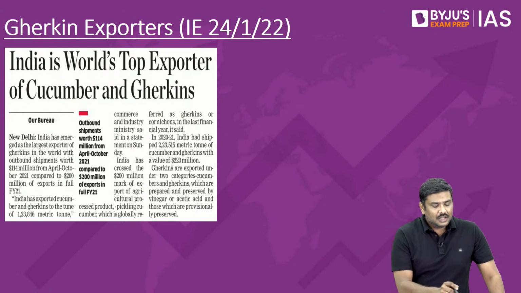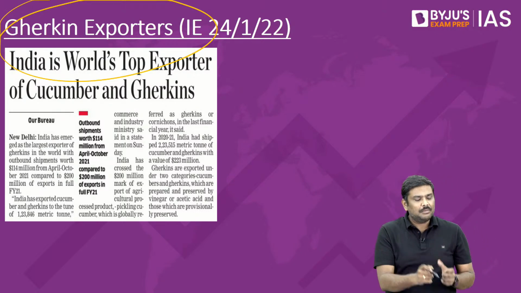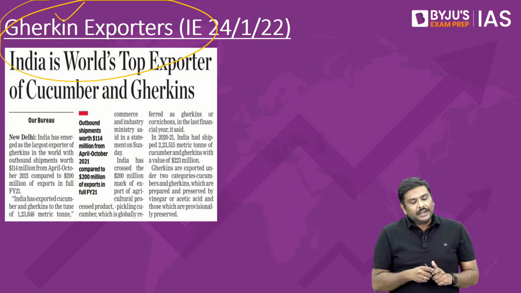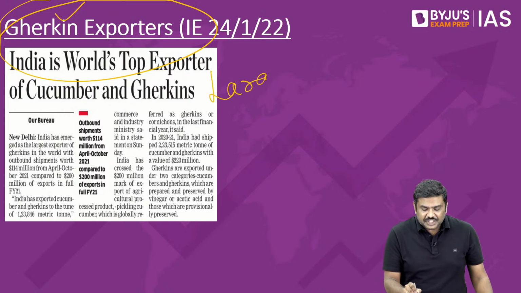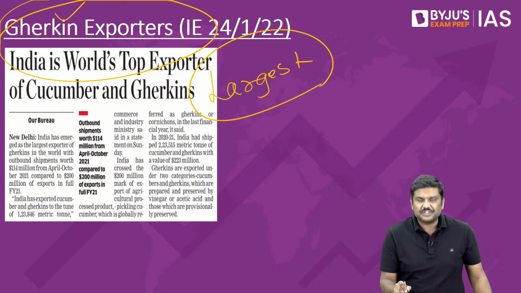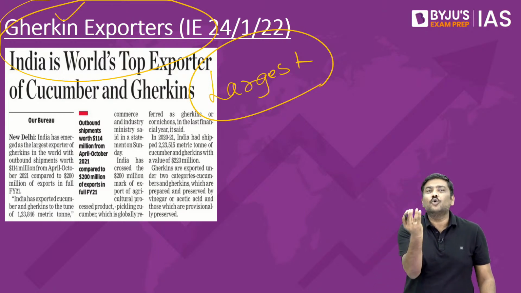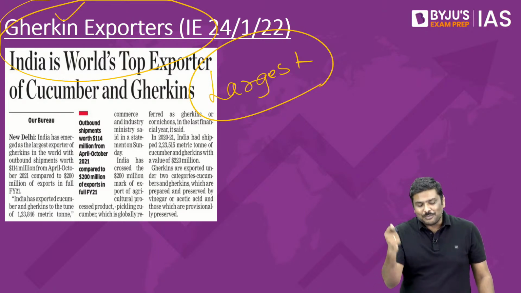Okay, that is Gherkin. There is a vegetable by the name of Gherkin. India has become the largest exporter of this particular vegetable. Remember this, right? It is nothing but a cucumber. Okay, a variety of a cucumber, Gherkin.